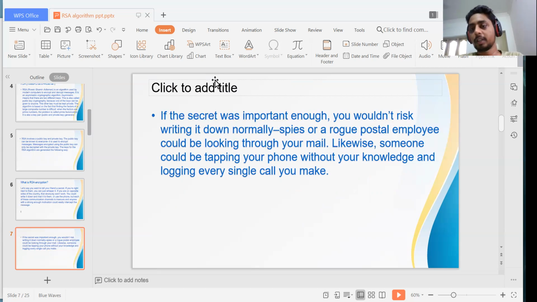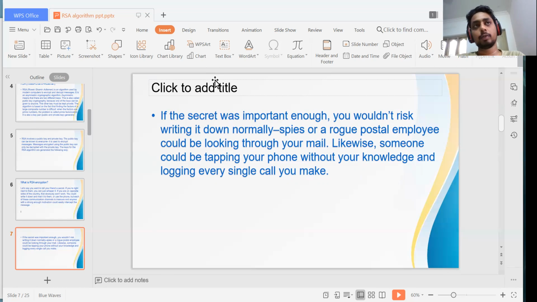If a secret was important enough, you wouldn't risk writing it down normally, because a rogue postal employee could read your mail. Likewise, some employees could check your emails, and someone could trap your phone. It's not only hackers; your friend could also know your password, or one PC for your WhatsApp password.